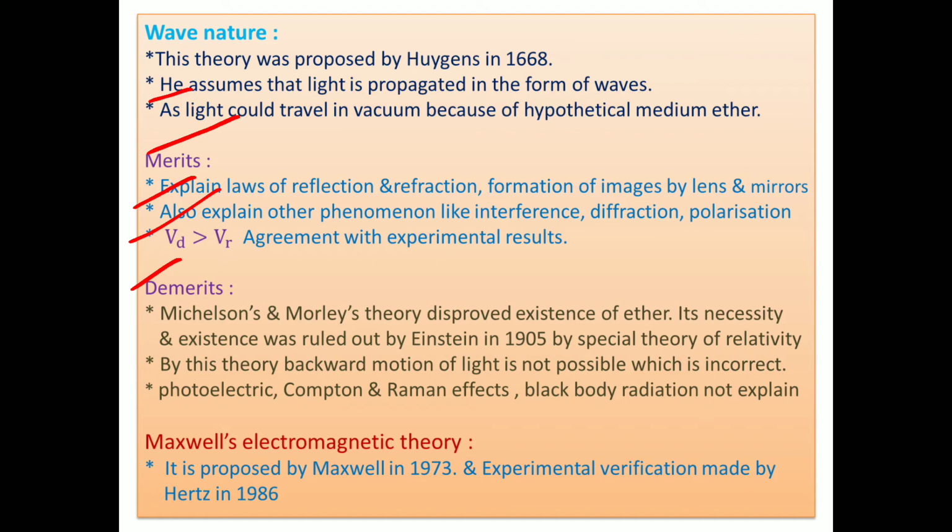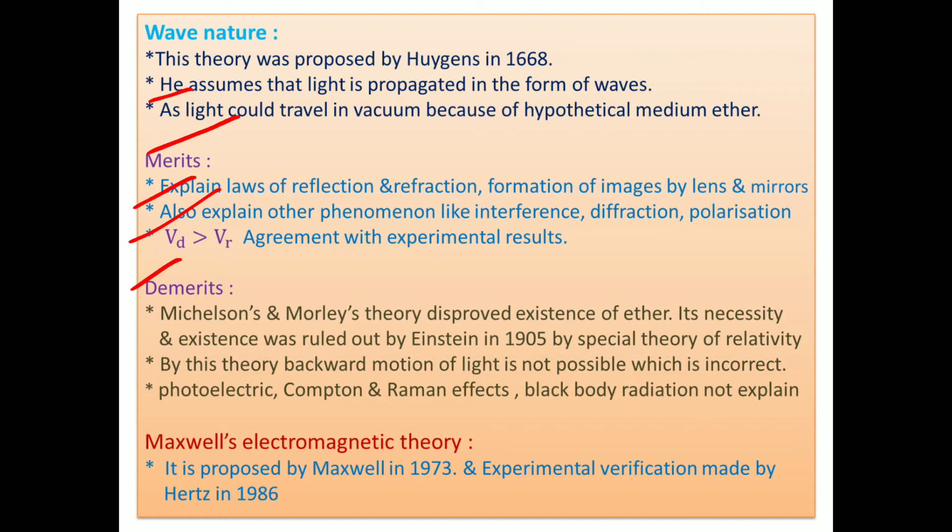To overcome these drawbacks, Maxwell came out and explained the theory about light, and this theory was known as Maxwell's electromagnetic theory. It was proposed by Maxwell in 1873, and experimental verification of electromagnetic waves was made by Hertz in 1886.